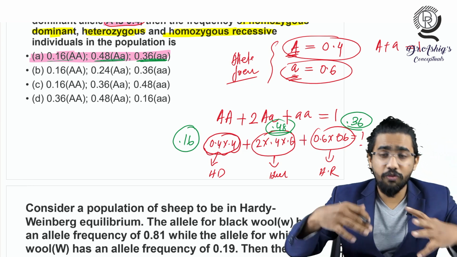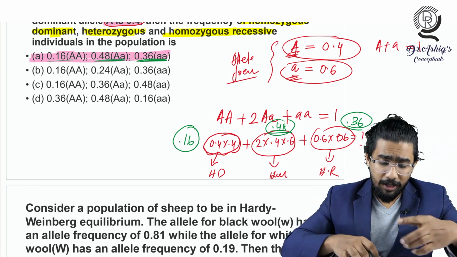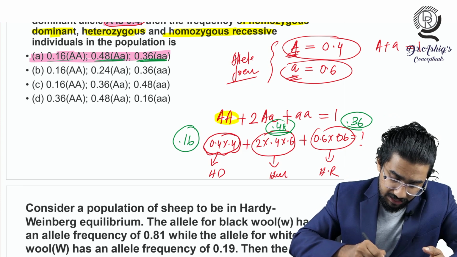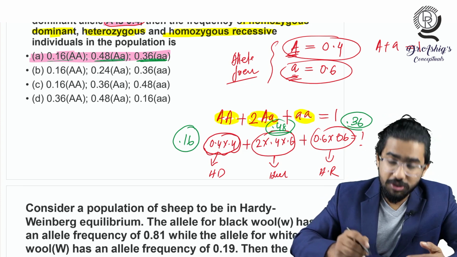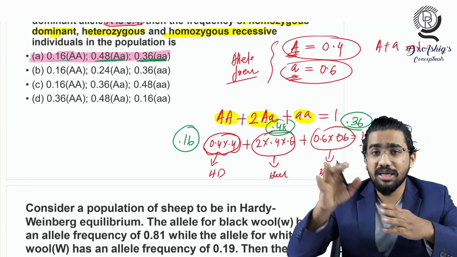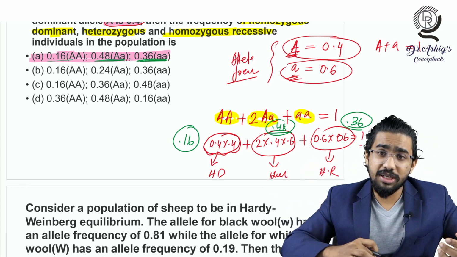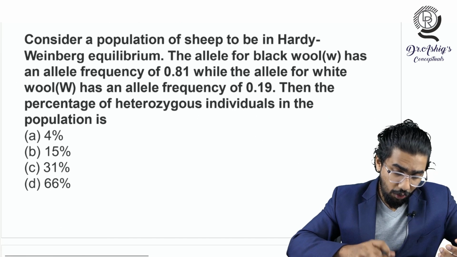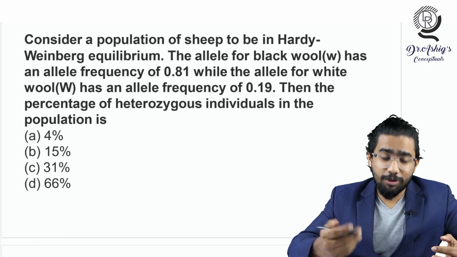Are you understanding how we'll be finding out that thing? So you have to apply this logic here, and I am telling again and again, don't see this thing as a mathematical equation. They are homozygous dominant, heterozygous and homozygous recessive there. So let's go to the next question here. This is the second last question I want to solve here, and one more question will be waiting for you.